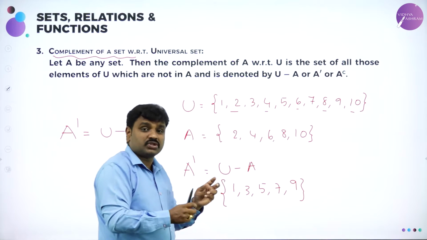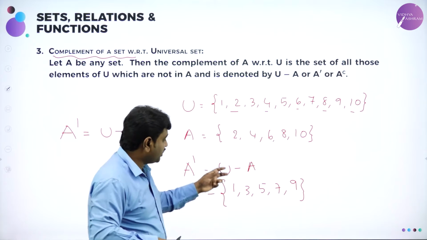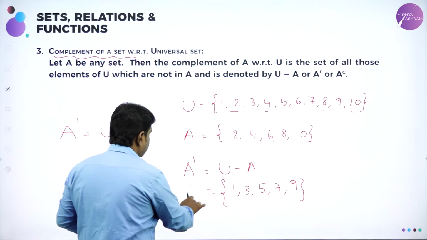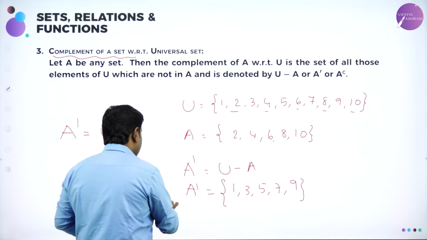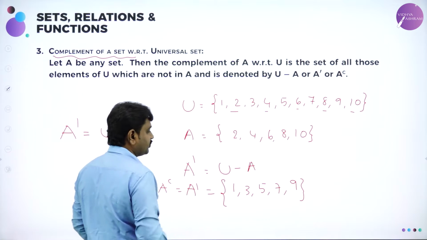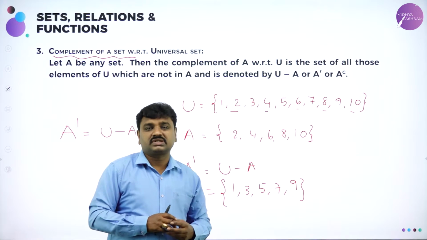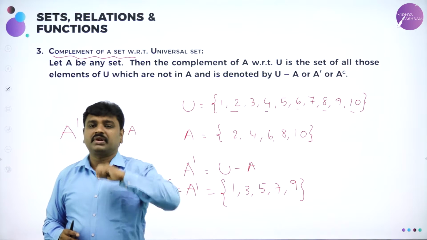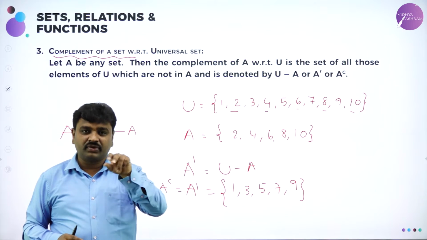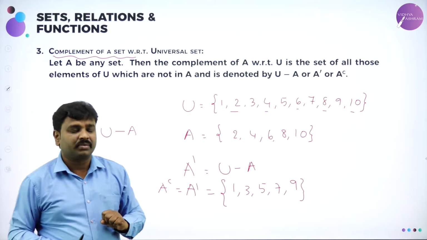U minus A means what? From U, remove A and write the remaining elements of U. So this is A dash. Or we can also call it as A complement. I hope all of you have understood this. So what is A complement? From universal set, if you remove A, we get A complement.